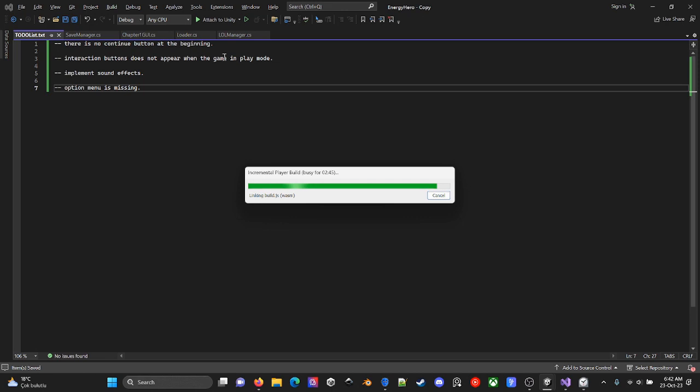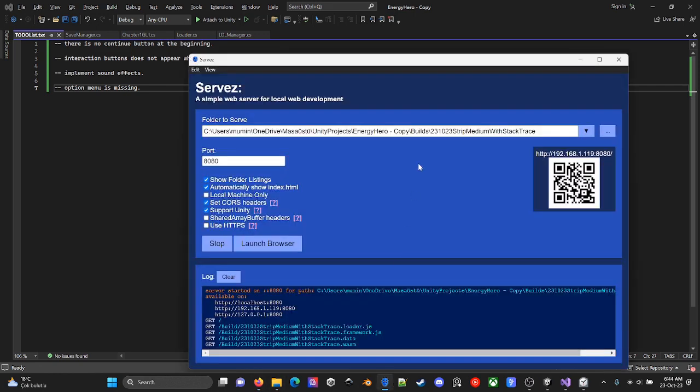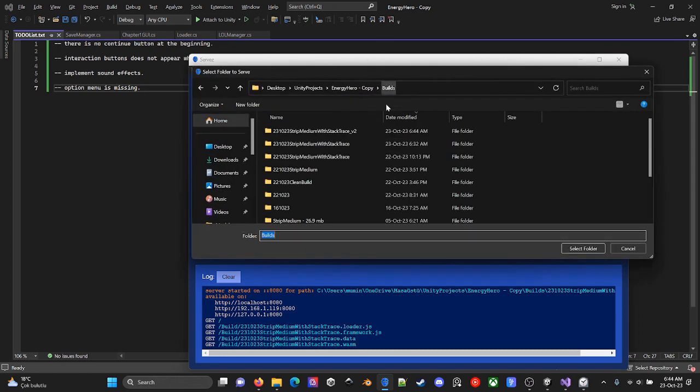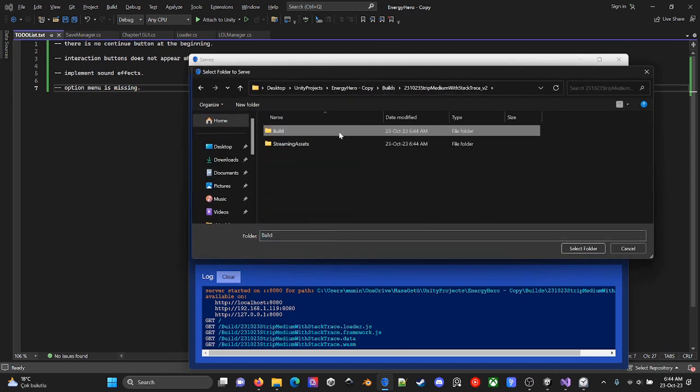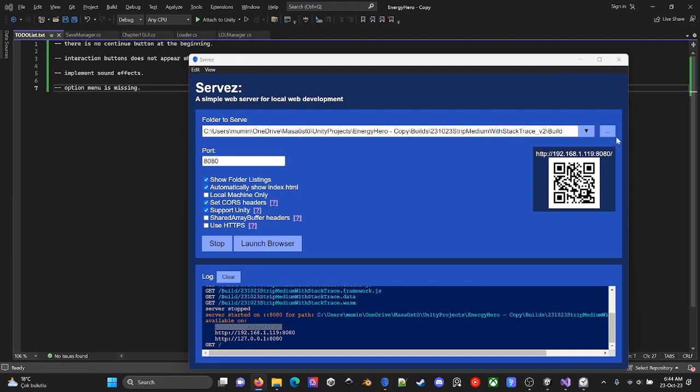Let's just wait for 3 more minutes and see the final result of this build. Okay, it should not be more than 5 minutes. Yes, finally, the game is loaded. Let's open it with the server and find our build. Find the localhost link. Okay, something is wrong.